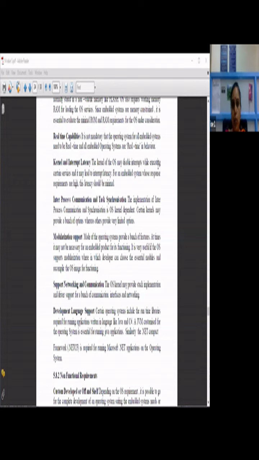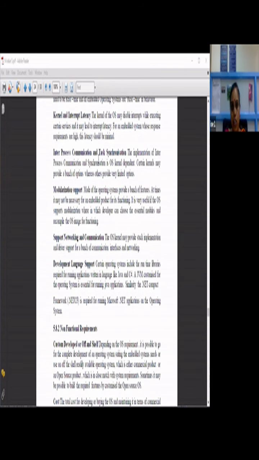For an embedded system whose response requirements are high, this latency should be minimal. You should have a minimum amount of latency or waiting time for the interrupts. It should not go beyond the limit, because that particular embedded system has to respond quickly. So for those types of embedded systems, how to choose the operating system and the kernels used in it, all those things you need to take care of.